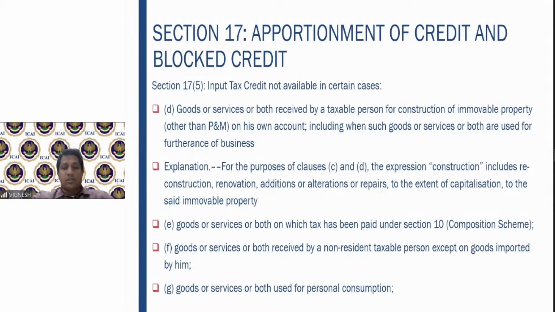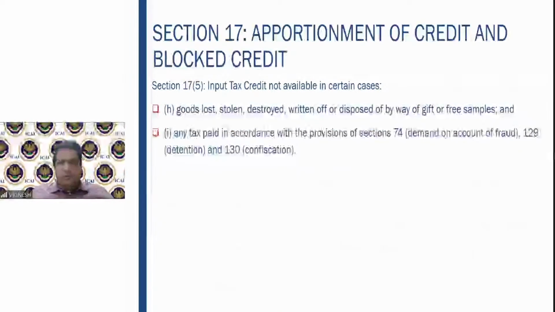Then goods or services or both used for personal consumption. So you are purchasing something which you are personally using, like say a deodorant or a perfume or shoes or shirts. Some people come and ask me, I'm buying formal shirts for going to my office, why can't I claim input tax credit? It is for the purpose of the business. You cannot say that, because it is for your personal consumption. You are wearing formals or shirts and trousers because you feel that it will give visibility, but you cannot say that it is for the business. So therefore, this is also blocked.